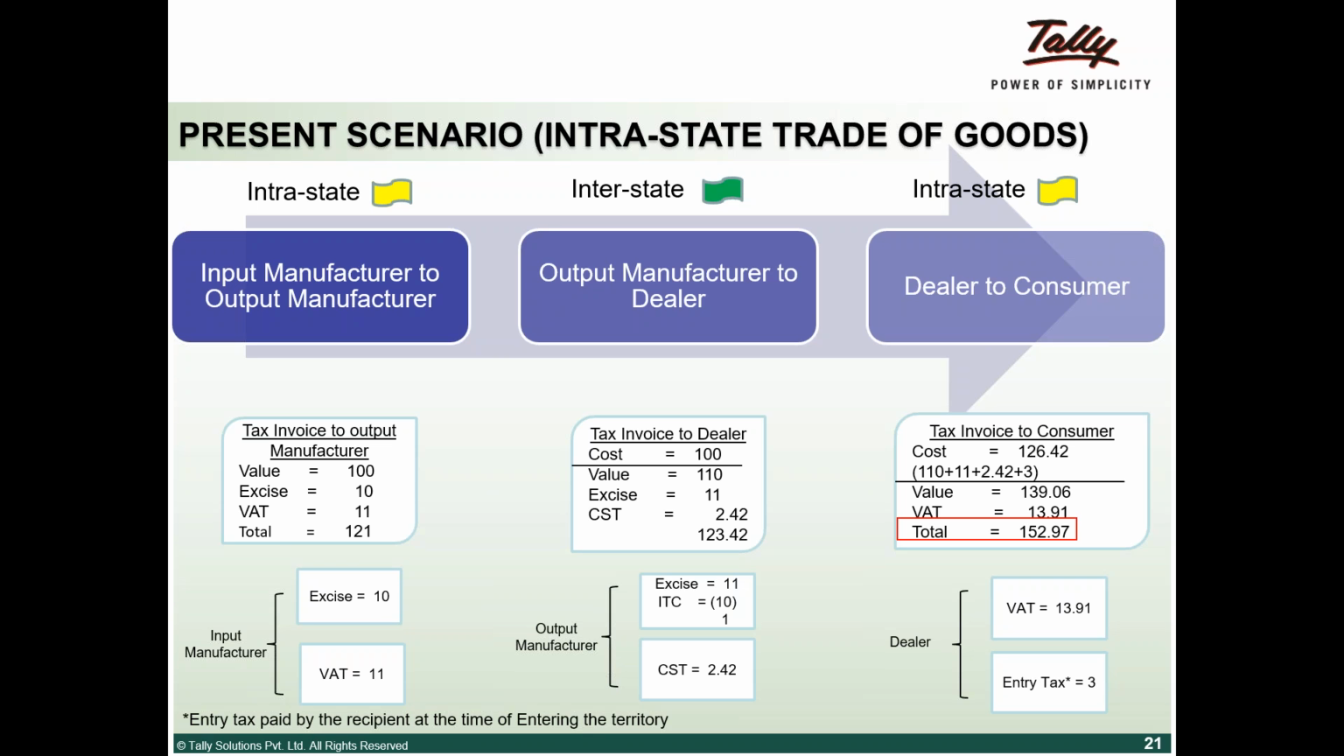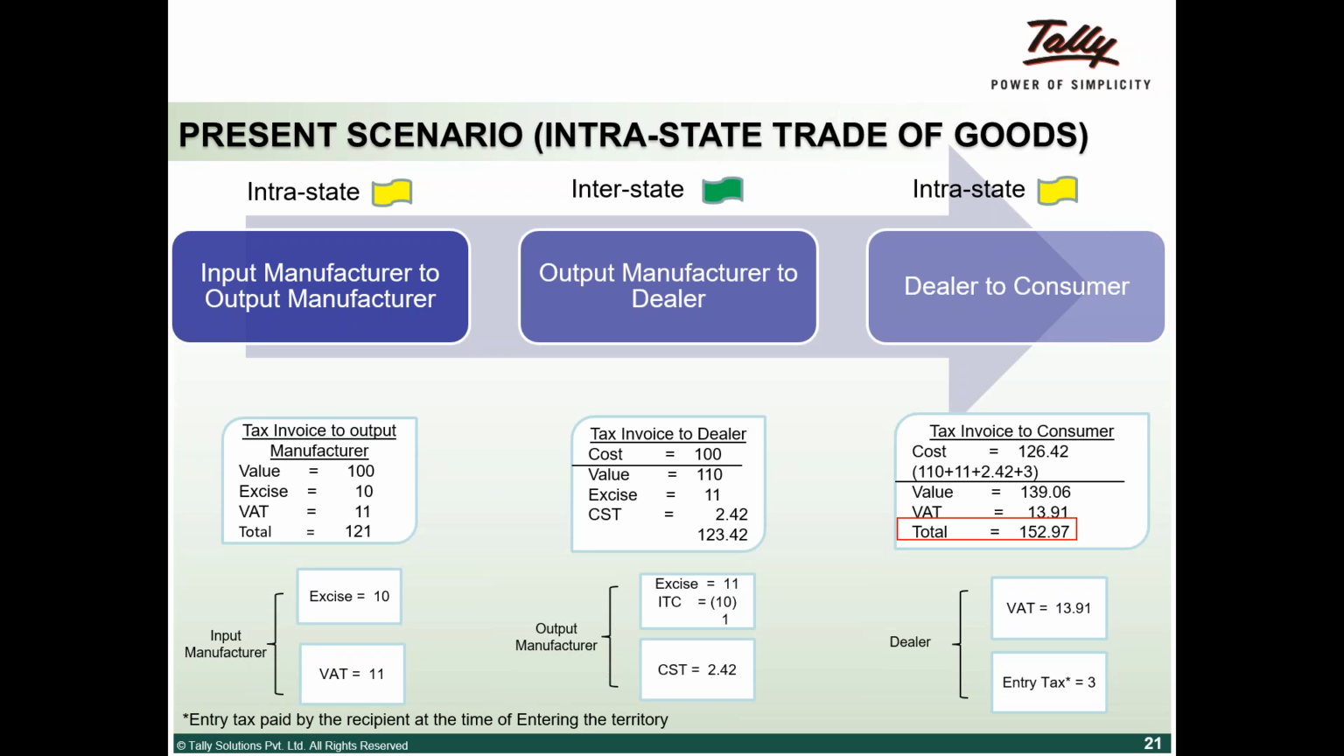How does it look? Let's look at transaction one, that is intrastate. Let's say a Karnataka input manufacturer supplies to a Karnataka output manufacturer. So the tax invoice will be: his cost is 100, excise duty of 10, and VAT, which is on the excise duty as well as the value. So it is 11, even though 10% of the value in absolute terms is 10. So the total will be 121. Now the output manufacturer manufactures in Karnataka and supplies to a dealer located in Tamil Nadu. Let's take an example of that.